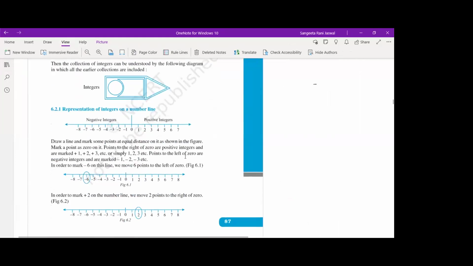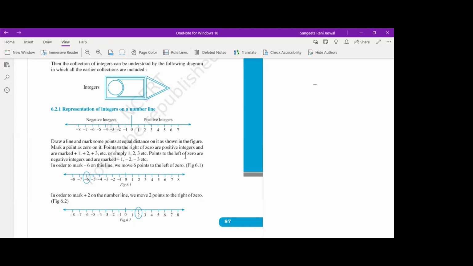See, integers include all natural numbers. Hello, can you hear me? Yes, ma'am. Okay. Now see, even those who have not attended this chapter earlier, you can take the benefit of it. Integers are all numbers which include the set of natural numbers, whole numbers, and negative numbers.